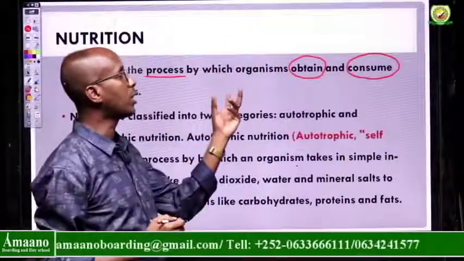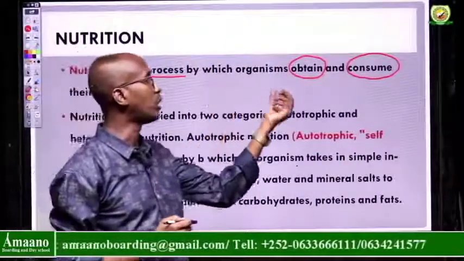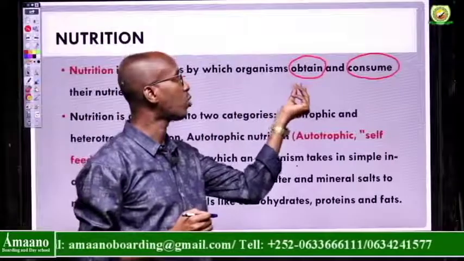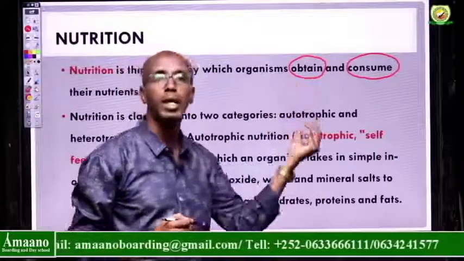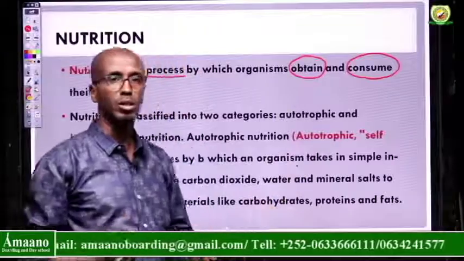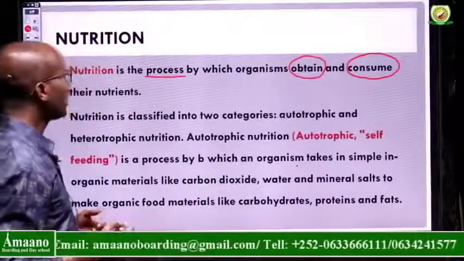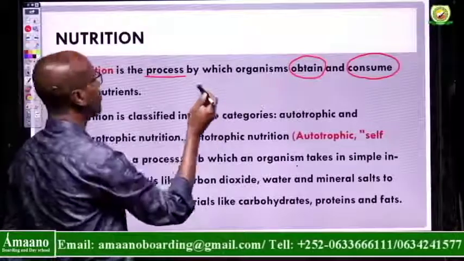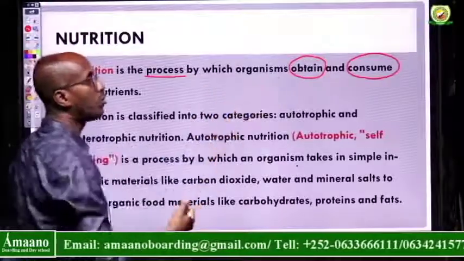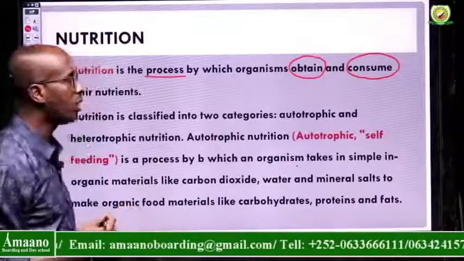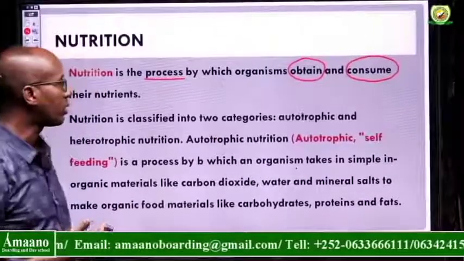So the first thing that living things must do is to try how to obtain or how to get the nutrients itself. After that, they will consume it. So if we try to answer the question, how do living things obtain their nutrients? They obtain in two different ways.